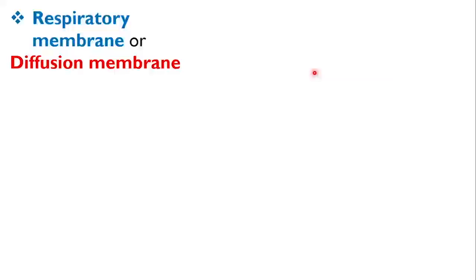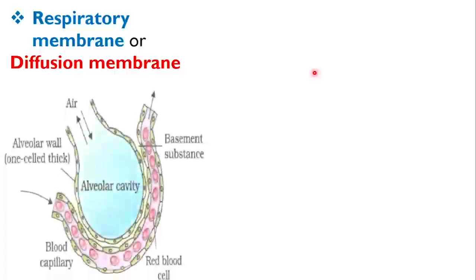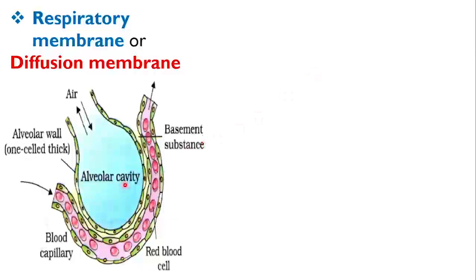The next factor affecting the rate of diffusion is the respiratory membrane, or diffusion membrane. The barrier present between the alveolar air and the blood flowing in the blood capillaries is the respiratory membrane. And this respiratory membrane is tri-layered.